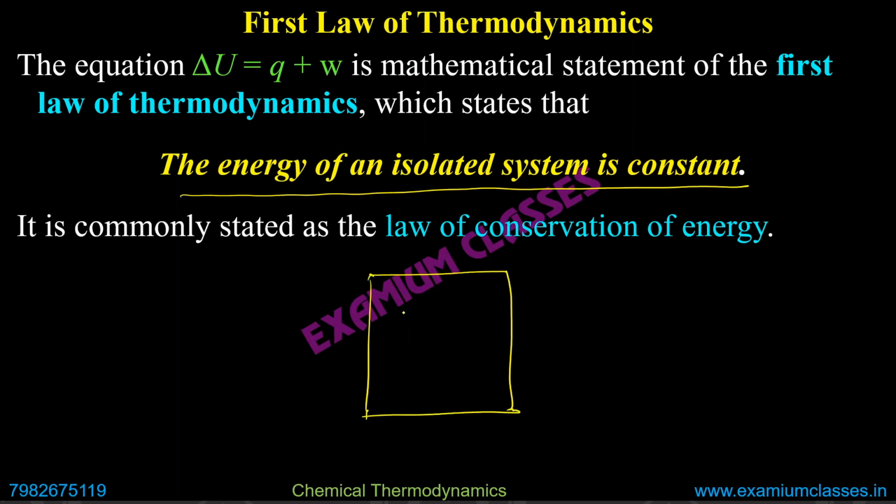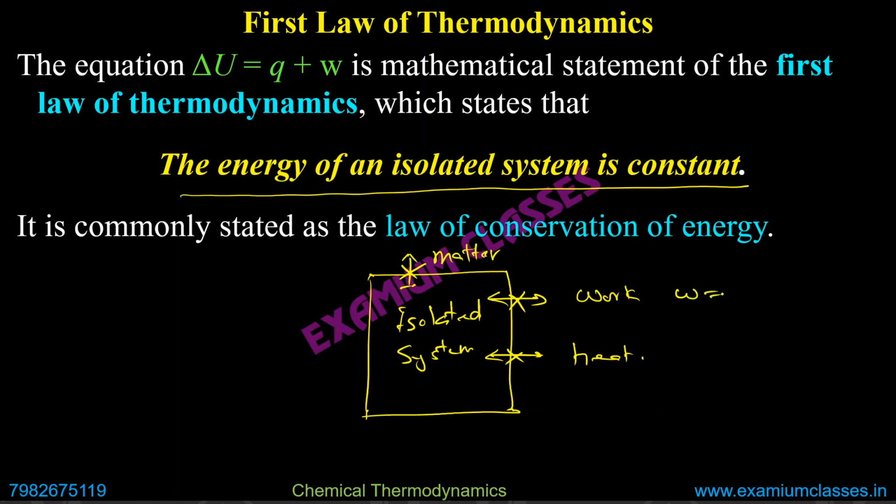If you remember, in an isolated system, no work can be done, no heat can be transferred. Matter obviously is not getting transferred. So if W is 0, Q is 0, obviously delta U will be 0.